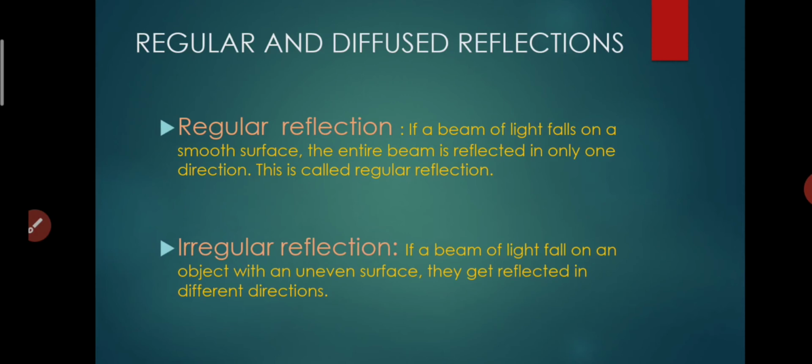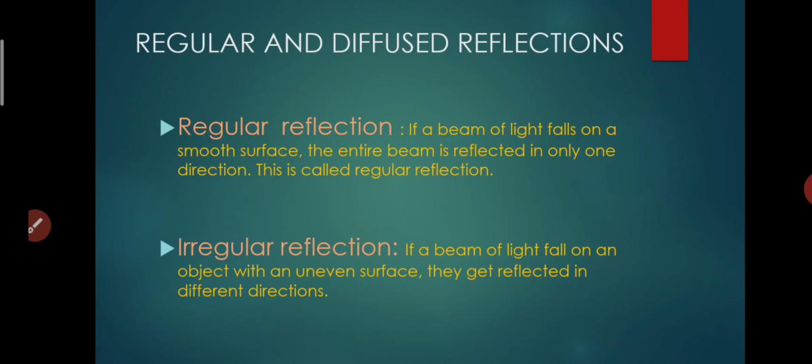This name is given because the incident rays come and strike the surface, and after reflection they also go in that same parallel way. So that's why we can say that it is a regular reflection.